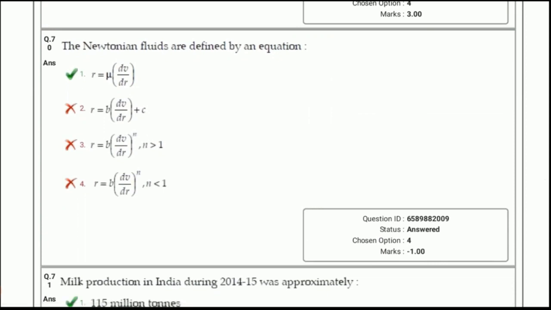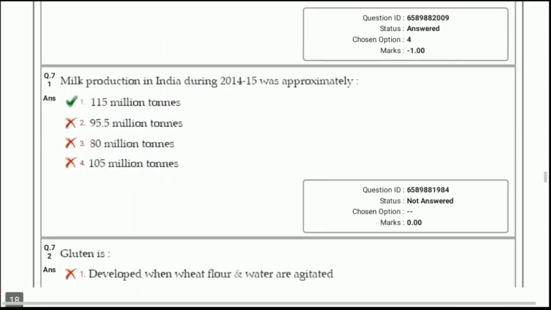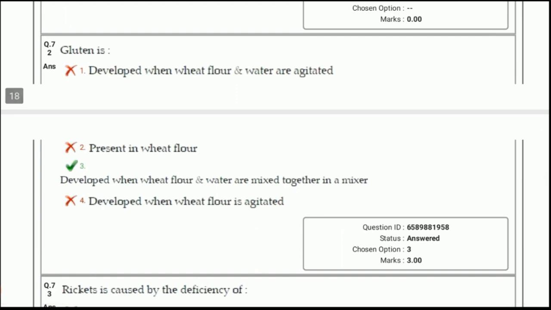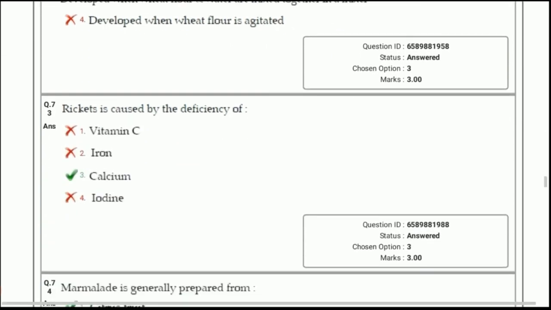Next question, the Newtonian fluids are defined by an equation. Option 1, tau is equal to mu dV by dr, related to the fluids topic. Next, milk production in India during 2014 to 2015 was, answer 1, 115 million tons. Next, gluten is, option 3, developed when wheat flour and water are mixed together in a mixer. Gliadin and glutenin mix together to form gluten.